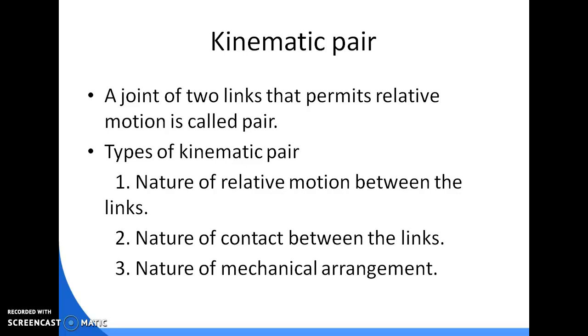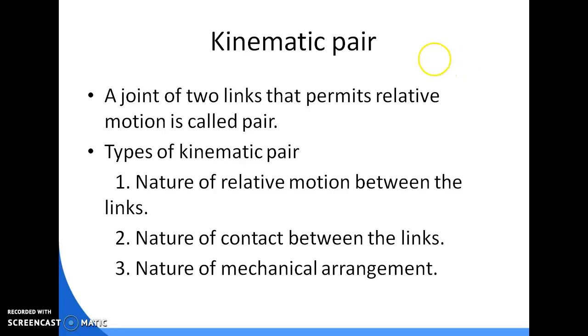First we will discuss the types of kinematic pair. Generally we divide kinematic pairs into three categories: according to the nature of relative motion between the links, according to the nature of contact between the links, and according to the nature of mechanical arrangement.